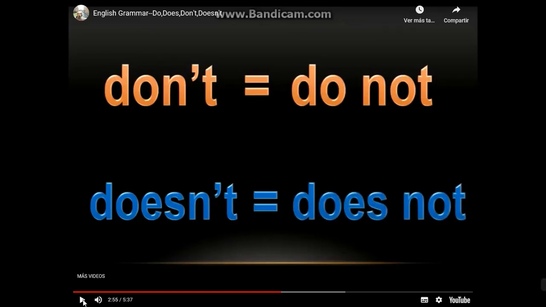For negative, do not, we have a contraction: we put the words together, we kick out the O, and replace it with an apostrophe. The same with does not: we put these two words together, we kick out the O, and we replace it with an apostrophe. And that's when we have the negative, okay?